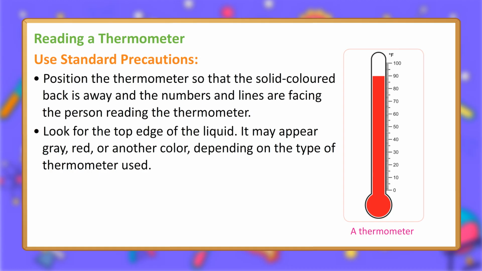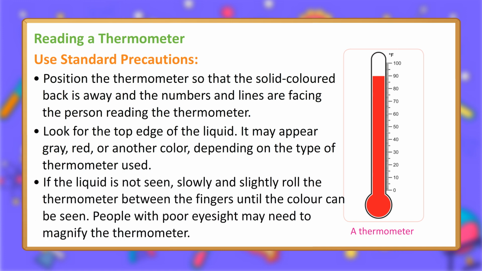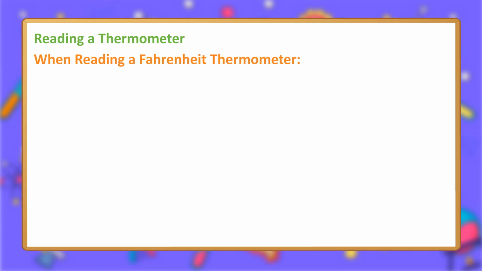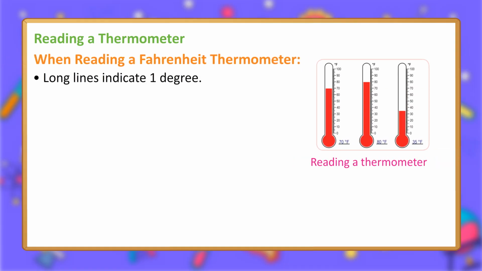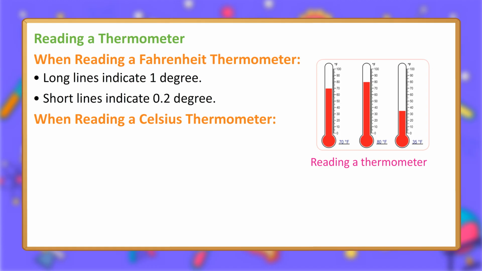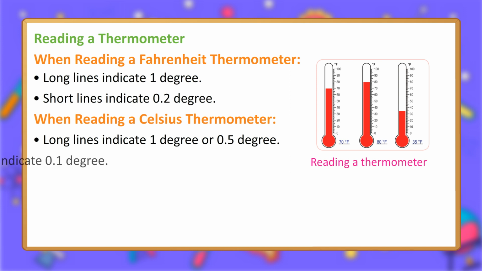It may appear gray, red, or another color, depending on the type of thermometer used. If the liquid is not seen, slowly and slightly roll the thermometer between the fingers until the color can be seen. People with poor eyesight may need to magnify the thermometer. When reading a Fahrenheit thermometer, long lines indicate 1 degree. Short lines indicate 0.2 degree. When reading a Celsius thermometer, long lines indicate 1 degree or 0.5 degree. Short lines indicate 0.1 degree.